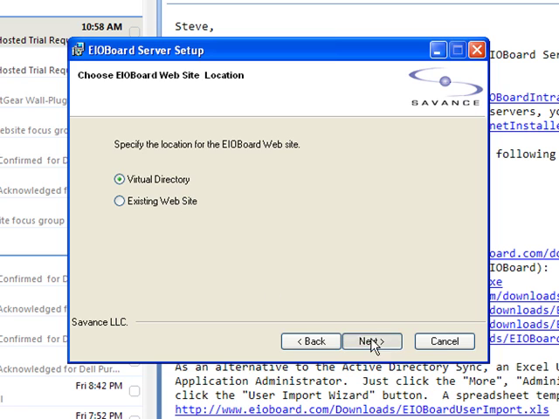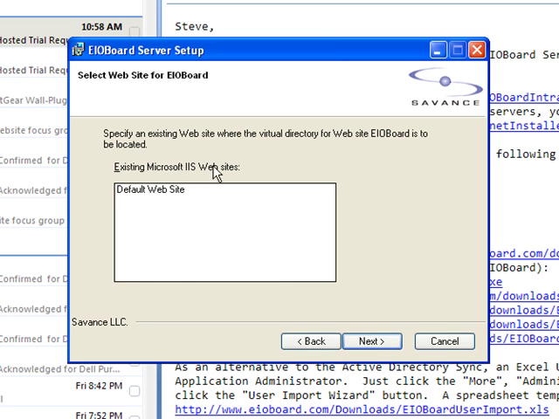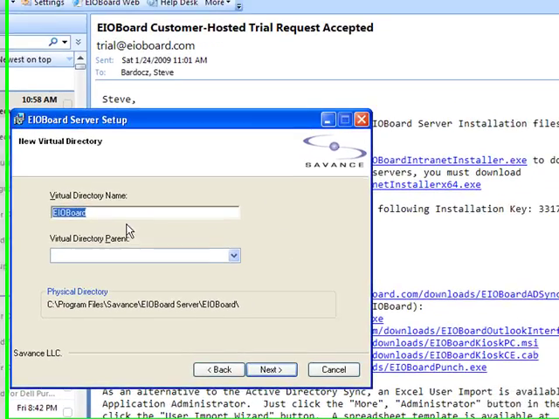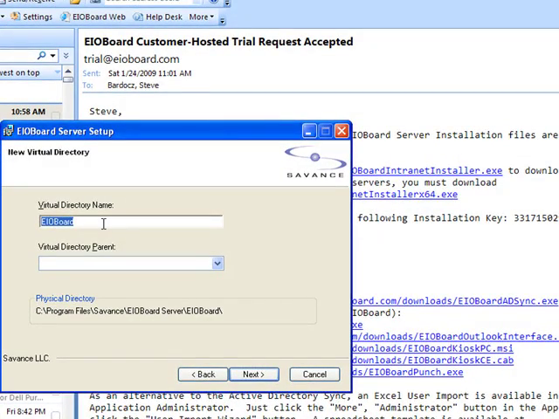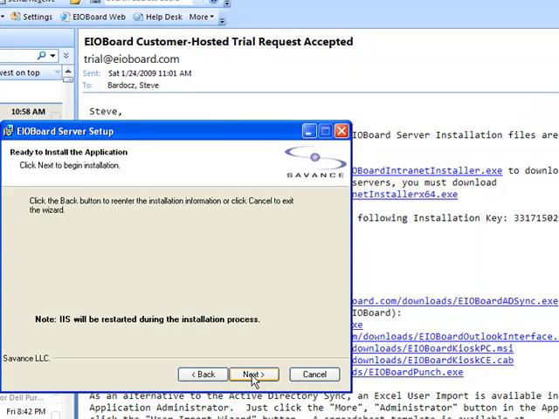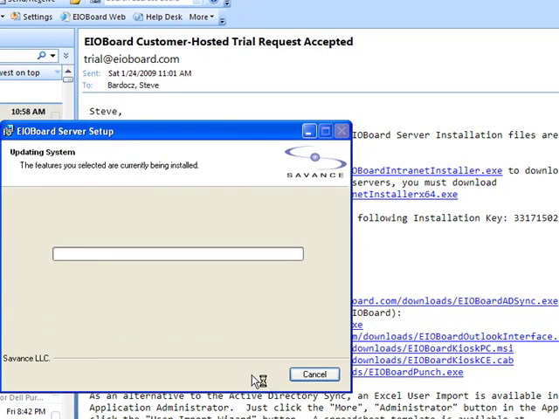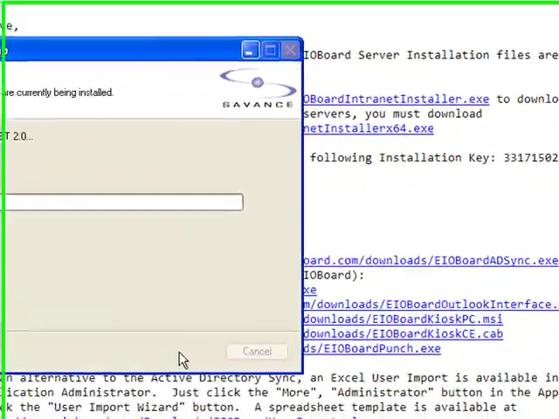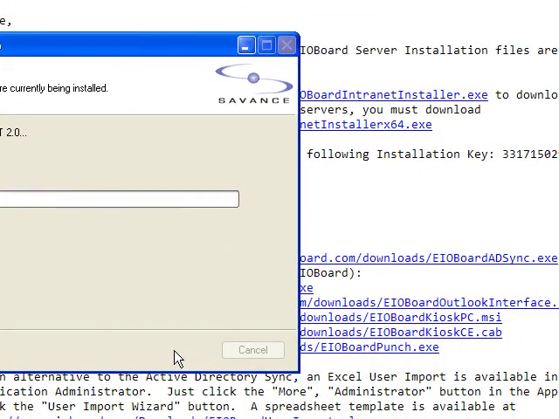I'm going to pick a virtual directory, at which case I'll be given all the websites that are on this server and pick the website that I want to basically add a virtual directory to. Now at this point I'm given the option of what do I want the directory to be. I'm going to accept the default here.